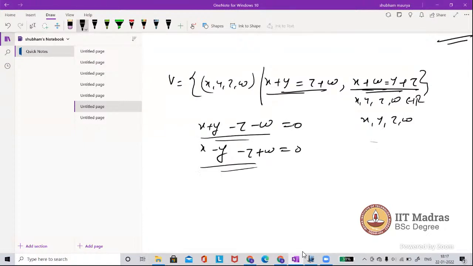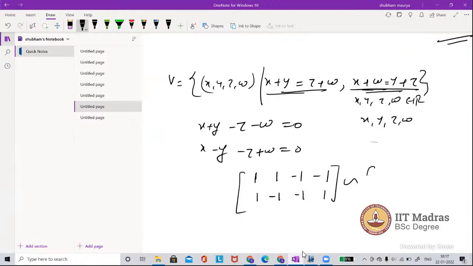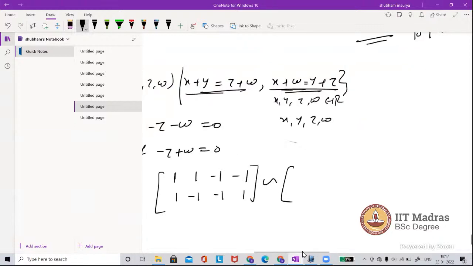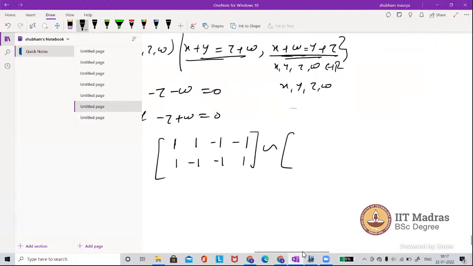Just write the Gauss elimination: 1 1 minus 1 minus 1, and 1 minus 1 minus 1 1, and reduce it to reduced row echelon form, or row echelon form is also enough.